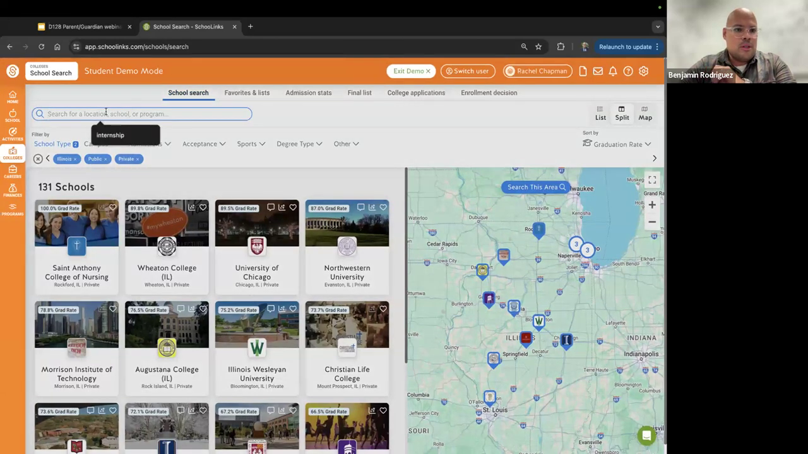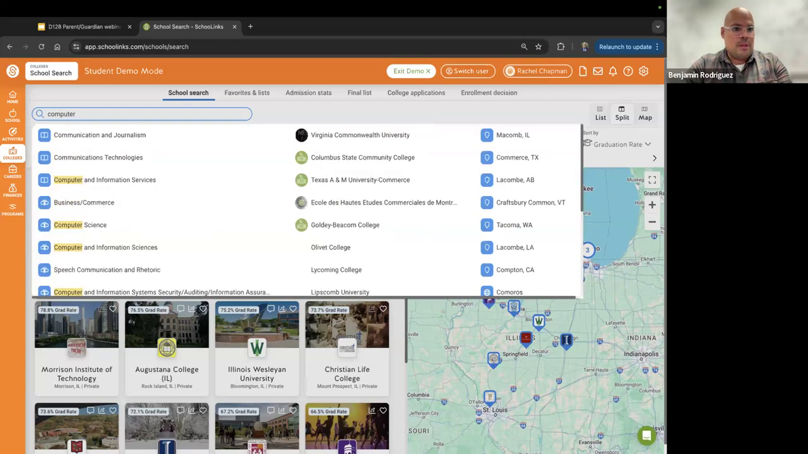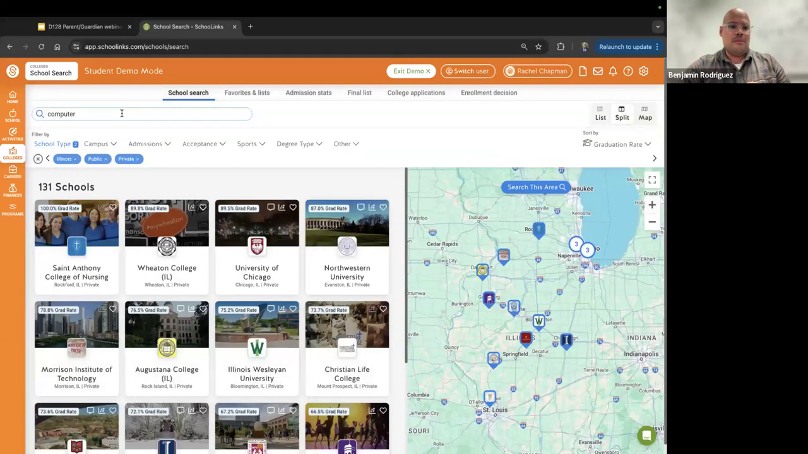So notice that I can search for location, school, or program. So if I'm looking for a particular state, a particular school, or a particular program or major, I can search for that program or major. So for example, if I were to search for something related to computer, notice I have all these options show up immediately in terms of programs, in terms of schools, as well as locations. So that's just the first thing to note.